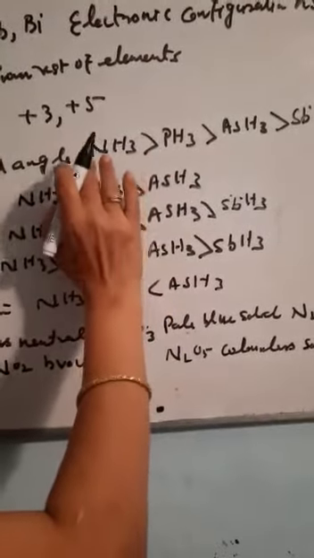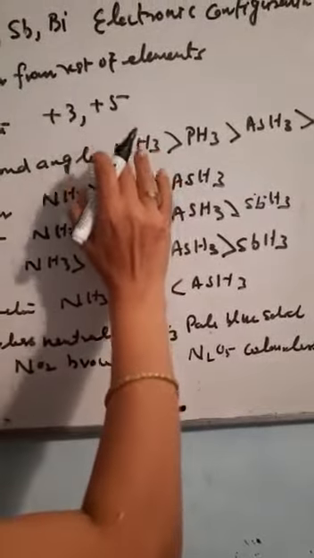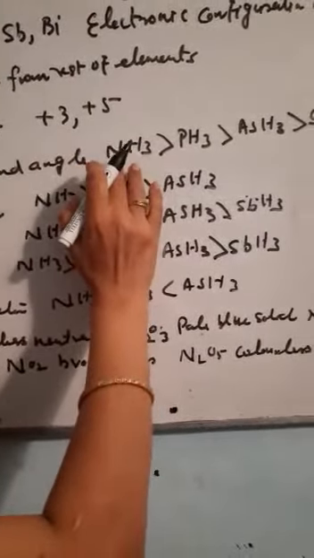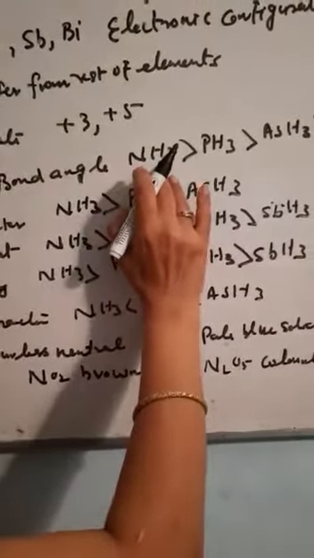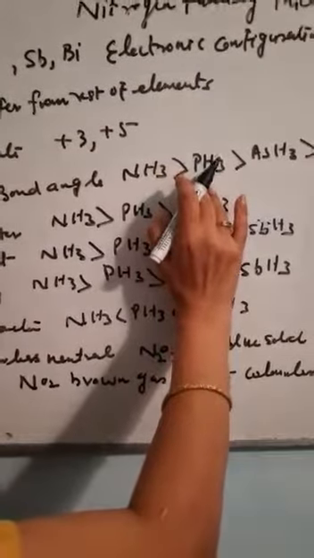Because the size of nitrogen is small, the lone pair of electrons is concentrated in a very small region. The electron density is high, so that is why it has the maximum bond angle. Then it is PH3, then AsH3, then SbH3.